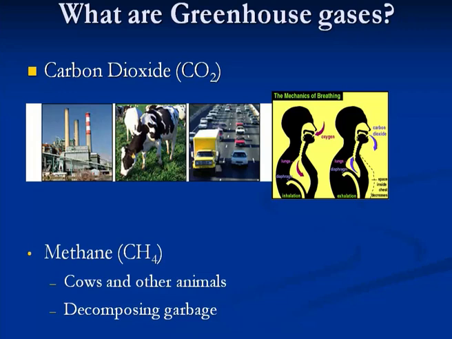It is likely that this will cause the melting of the polar ice caps, resulting in a rise of nearly 60 feet in the sea level. The consequences of increased earth temperature will be quick melting of the ice caps on the earth, which will release water into the sea, and the sea water level will rise. Another greenhouse gas is methane, which is produced by cows and other animals and by decomposing garbage.